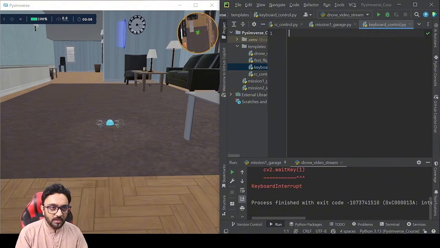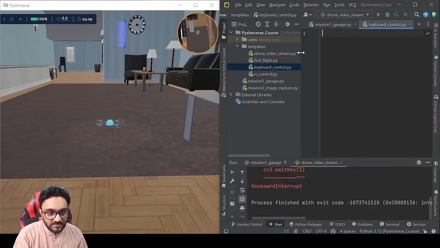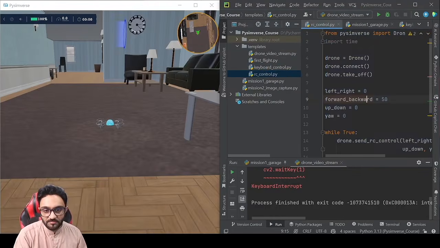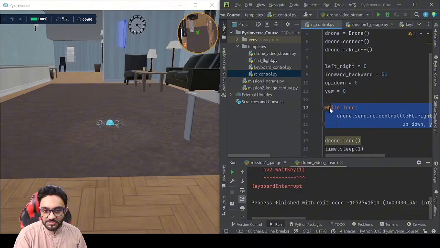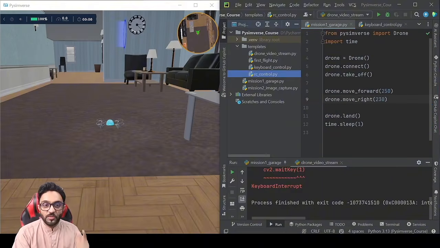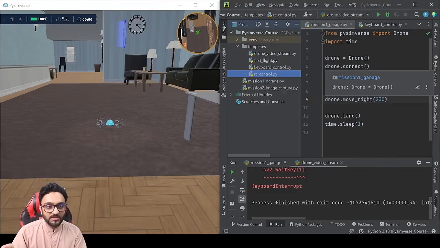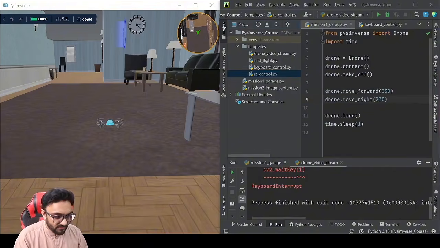So how does that work? It works by sending the speed rather than the value of distance. So how do we send speed? We send using RC control, right? So here is our RC control. We already have the template of RC control, so we can give it to our AI and tell it to control the drone using this RC control method and the keyboard, right? That's how simple our things become.